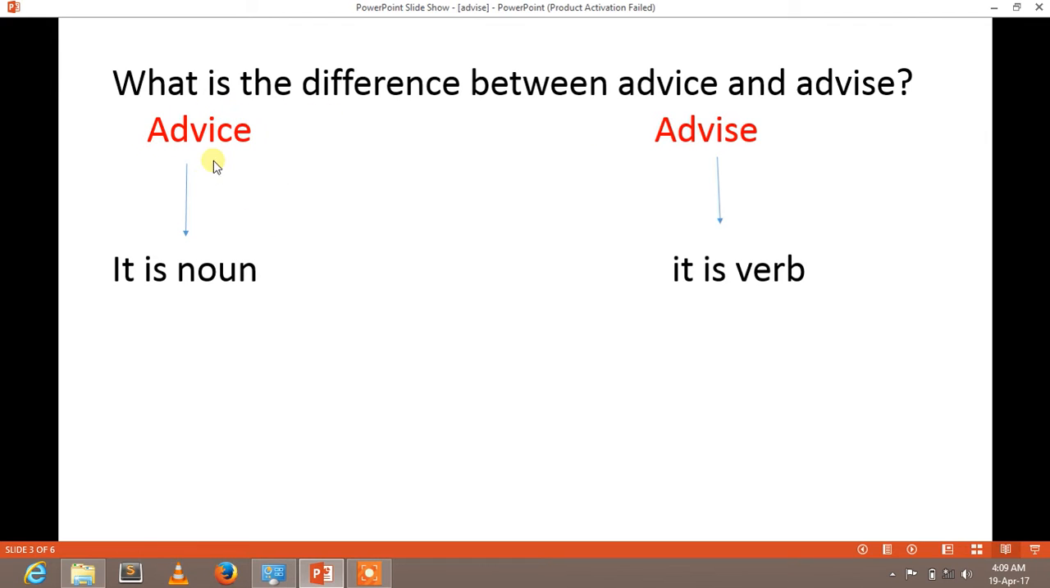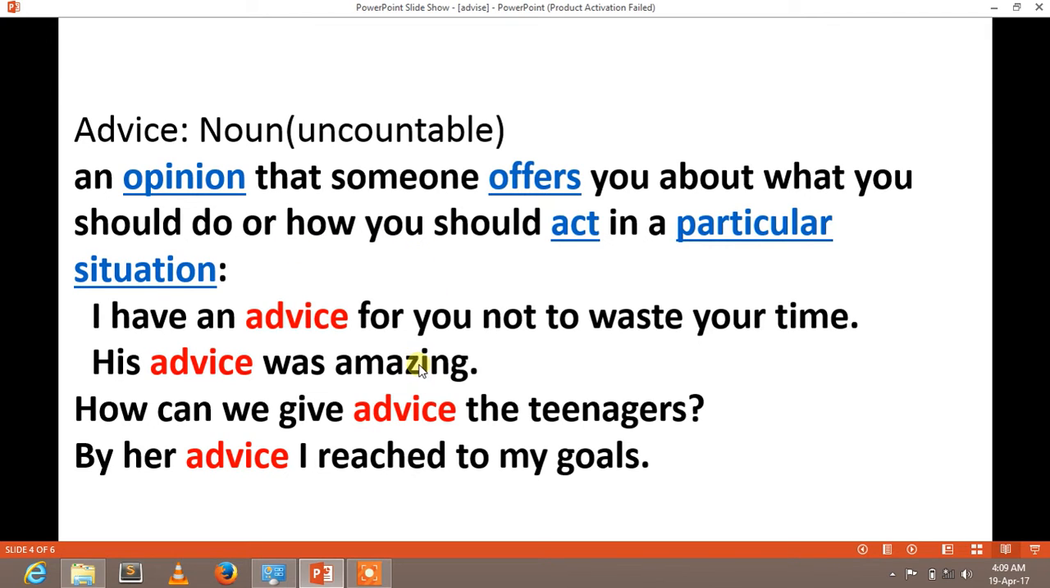Advice with ice is a noun. And advise, the word that has S, is a verb. You know what a noun is and what a verb is. Now let's move into detail. Advice with ice is a noun, and it is an uncountable noun.